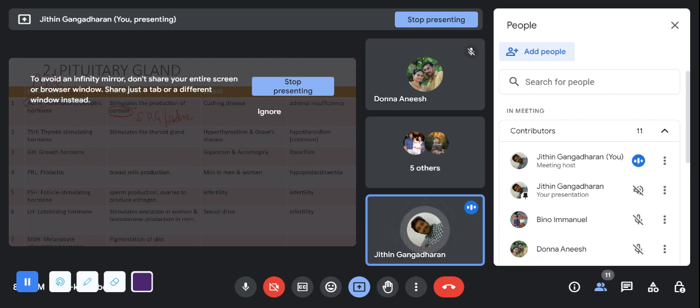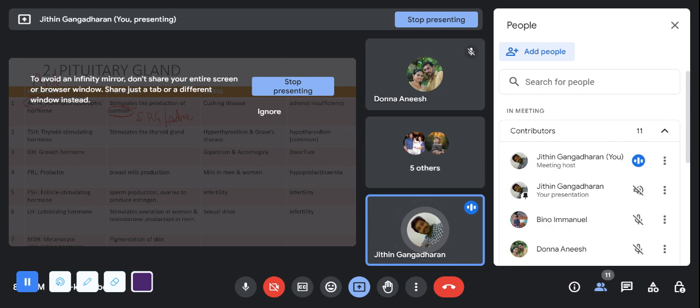Second, if there is an excess, it leads to Cushing's disease, due to the excessive production, and in case of deficiency, it leads to adrenal insufficiency.